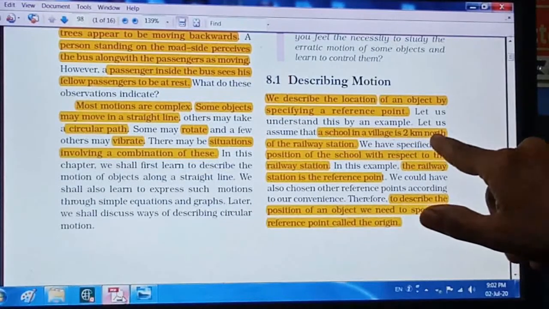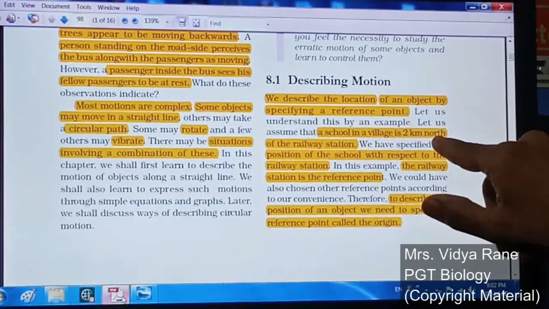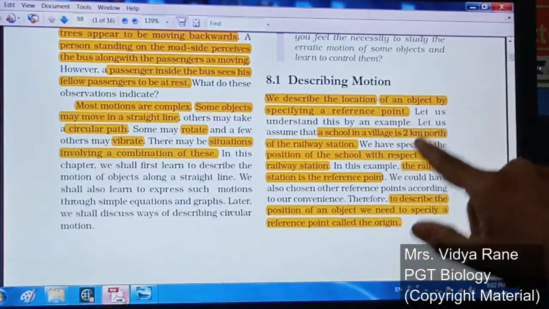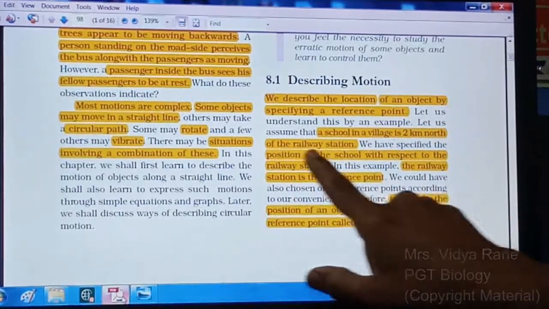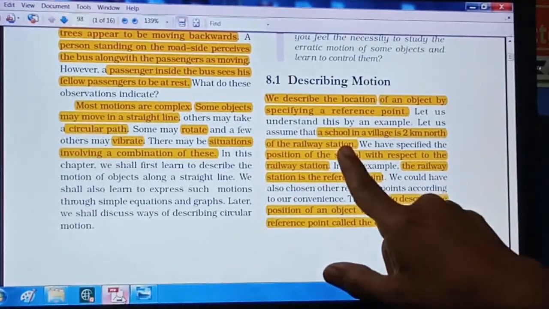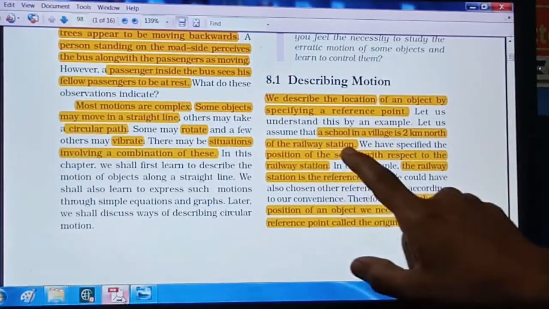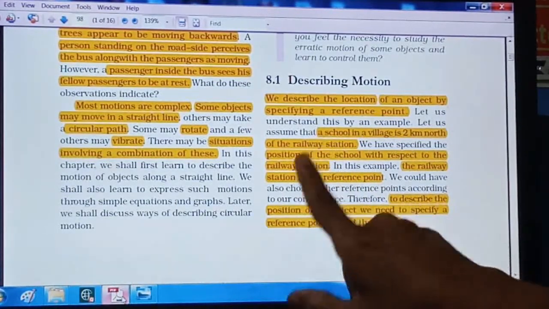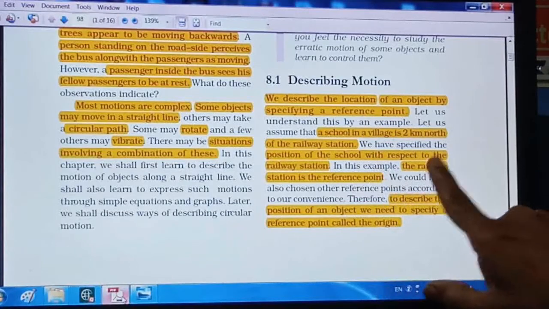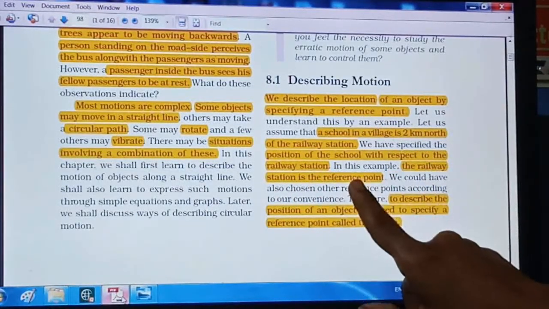In a north direction, a particular direction is shown, and again to make it more specific, a reference point is given, a railway station: 2 kilometers north of the railway station. The reference point is taken here as the railway station. So the position of the school with respect to the railway station is given, which means here the railway station is a reference point, right?